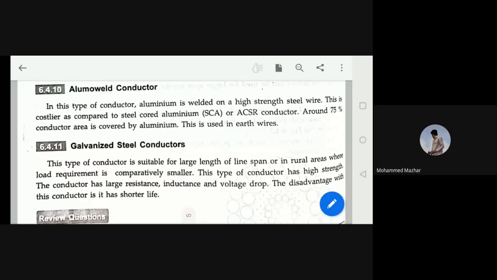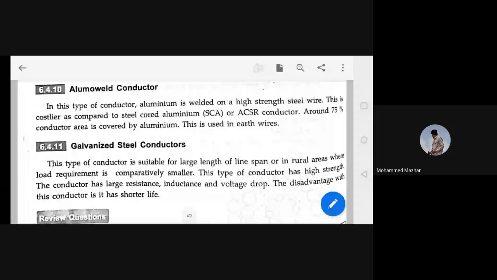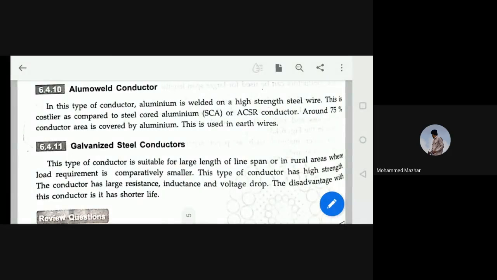Okay. So galvanized steel conductors, this type of conductor is suitable for large line spans and in rural areas where the load requirement is comparatively smaller. This type of conductor has high strength. The conductor has large resistance, inductance, and voltage drop. The disadvantage of this conductor is that its lifespan is shorter. So here goes all about the conductor part.